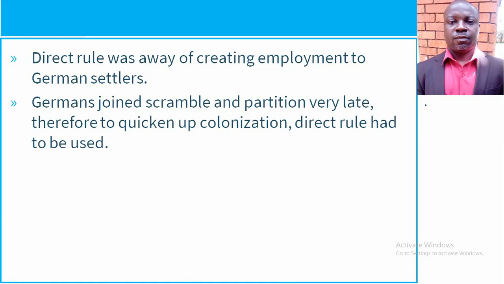But to our surprise, it is this very man that had a conference which was to share, to scramble for Africa and then take over Africa peacefully. That was Otto von Bismarck. Now that they joined the colonization and partition late, they had to quicken up the process by using direct rule.